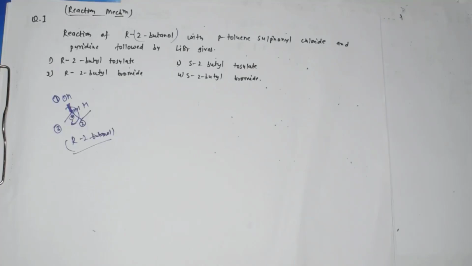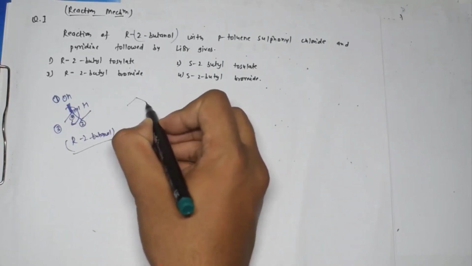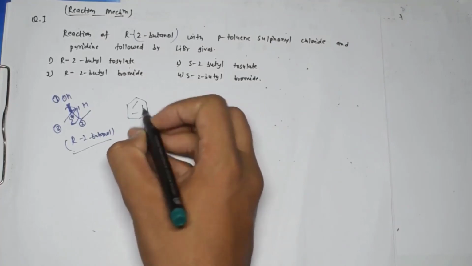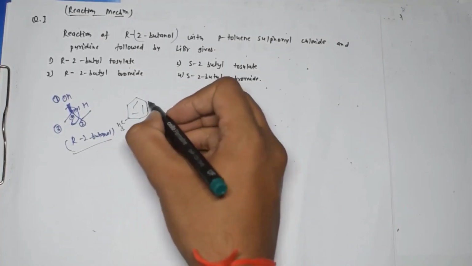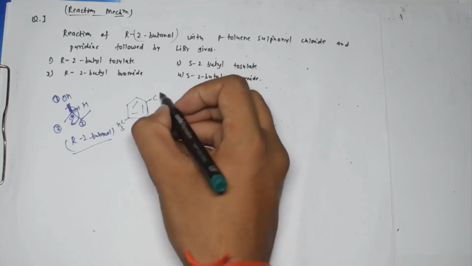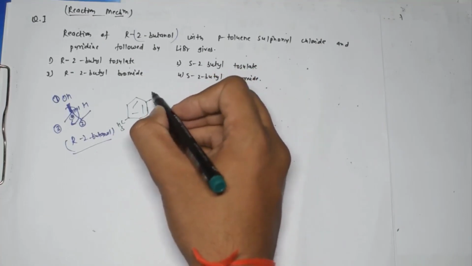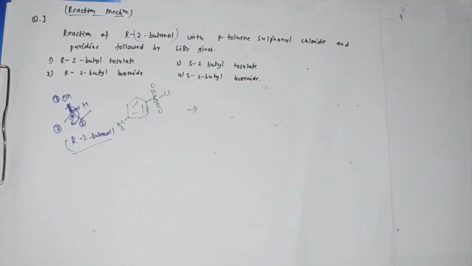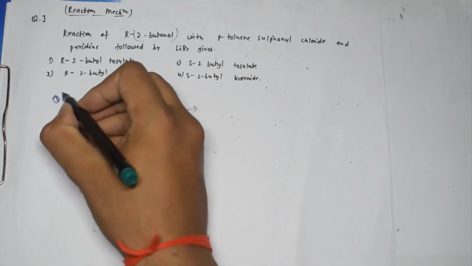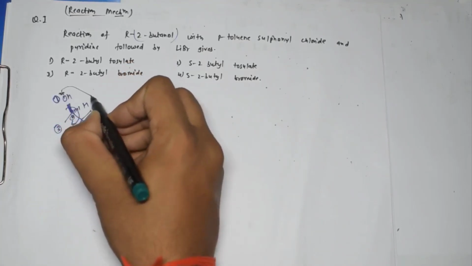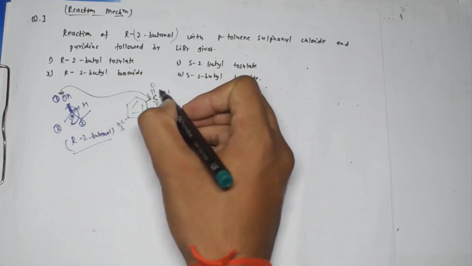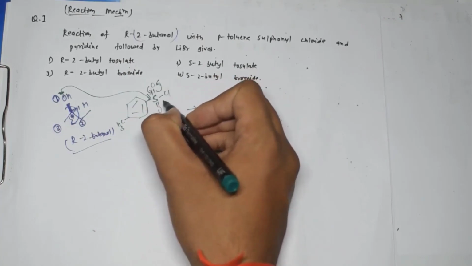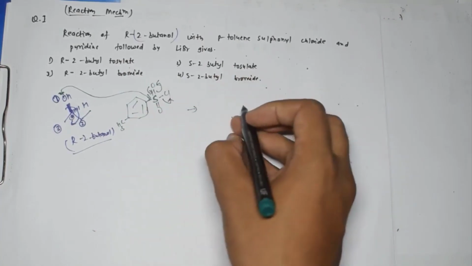Now this is reacting with para-toluene sulfonyl chloride, so first let's draw the structure of toluene, right? And at the para position, sulfonyl chloride means here we should have S double bond O, S double bond O, and Cl. So this is the second thing. Now what next? Here at oxygen we have the lone pair, so this oxygen will attack this S, and this will go over here and once again come back, so Cl will be removed from here. Now it will combine with this one.